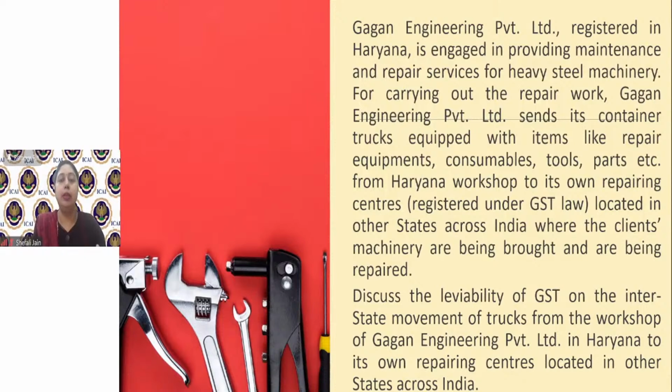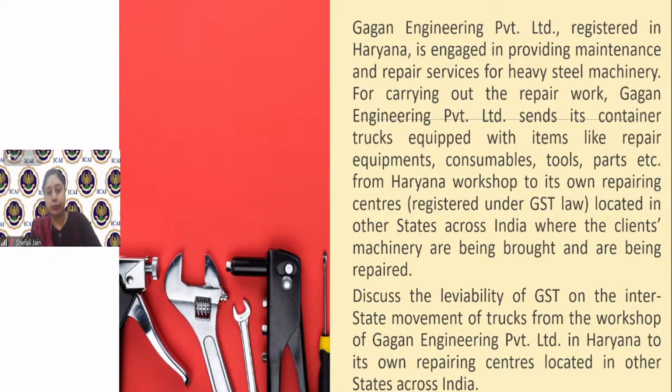But its set up, where it has all the equipment, is generally located at one place in Haryana. So from the Haryana workshop, it has to take these repair equipments, consumables, tools, parts, and spare parts, which have to be put in those machineries. Everything it has to take in container trucks to its workshops located in other places.